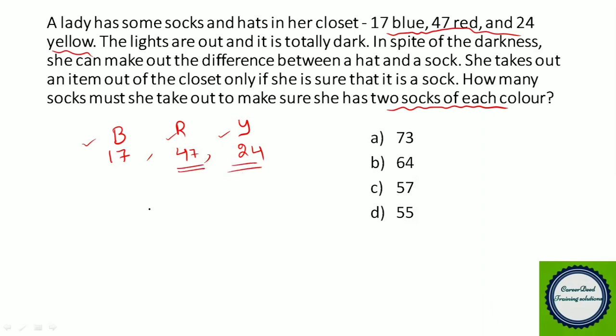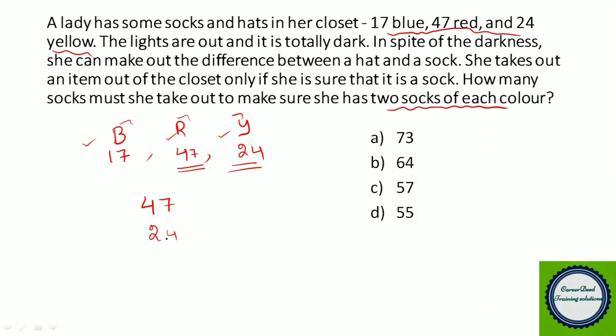Assume first the lady is choosing 47 socks, right? So this 47 socks could be of any color, right? So it could be the club of blue, red, yellow, or blue and yellow, whatever it could be, right? So we have selected 47 socks, or even it can be 47 red color itself, right? And next we have to select 24 socks. So the second largest number is 24. We have to select 24 socks. Now we totally selected 47 plus 24, 71 socks, right?